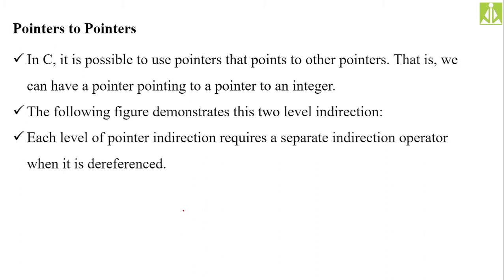In that same way, if you keep on continuing, the nth level pointer will point to the n minus 1th level pointer, provided that whatever levels of pointers you are creating, all those level types must be the same. That is the condition. That means if you have a variable of type integer, to store the address of that integer variable you need an integer pointer. You can't store the address of an integer variable into a character pointer. It is not allowed.